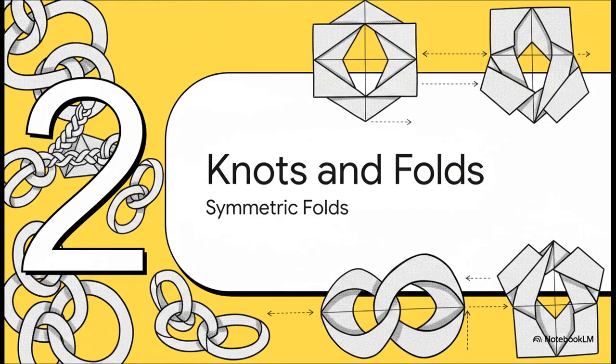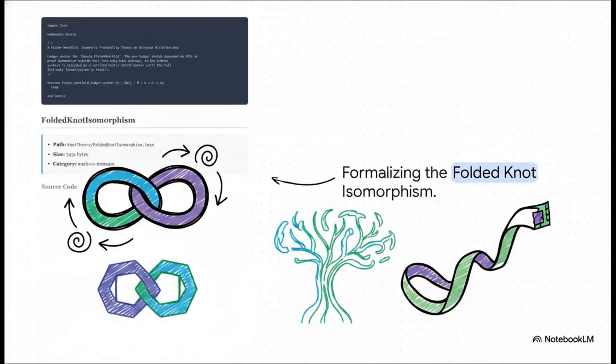Moving right along to Section 2, knots and symmetric folds. Okay, so to explain how the universe balances all this geometrically, the source material turns to knot theory, specifically something called a fold. Now, the formalization strictly defines this fold as a mathematical permutation, and it acts directly on the ordered list of crossings in a simple geometric shape, like a continuous loop, or a knot.